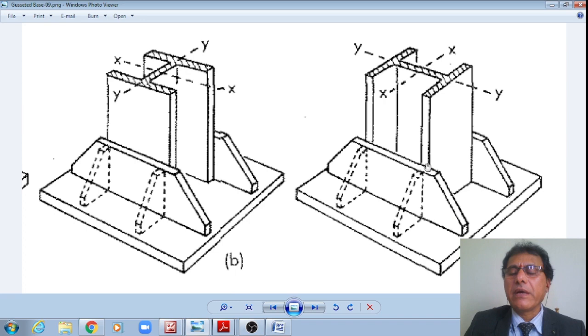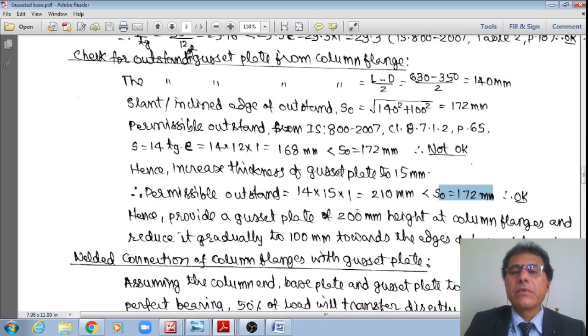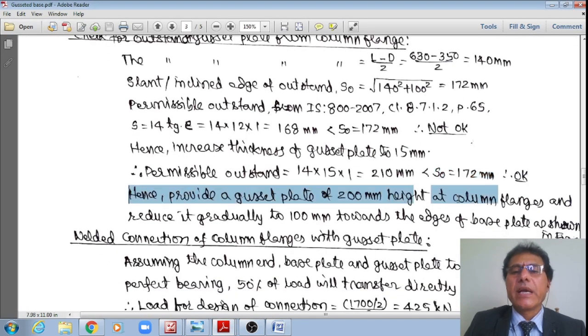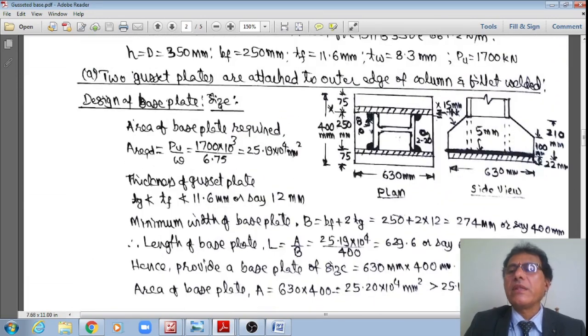This one here, from the end of this toe to this, because this height is equal to 100 mm, right? Whereas the permitted is equal to 210, therefore it is okay. Hence, provide a gusset plate of height 210 mm at the column flange, and reduce it gradually to 100 mm towards the edges of the base plate as shown in this figure, not 200 mm, right? The 200 mm is now not okay. Therefore, that is 210 slowly reducing up to 110 mm, right?